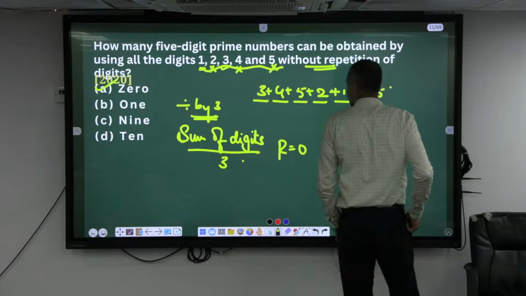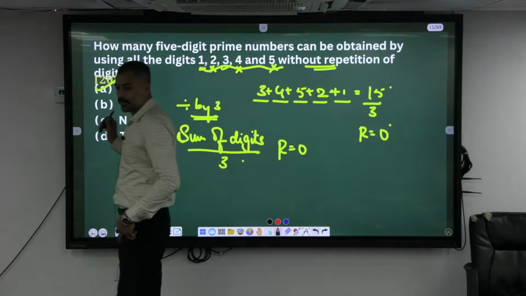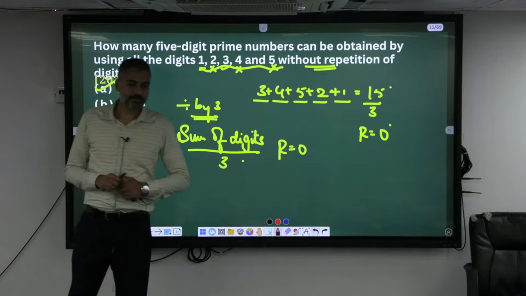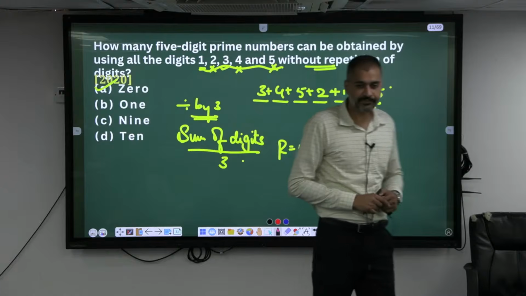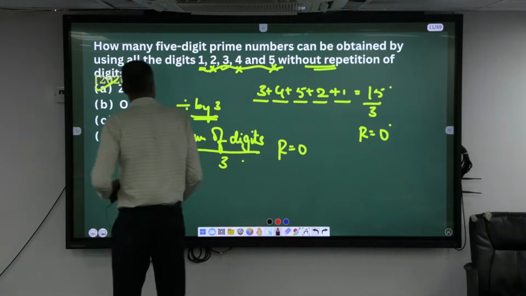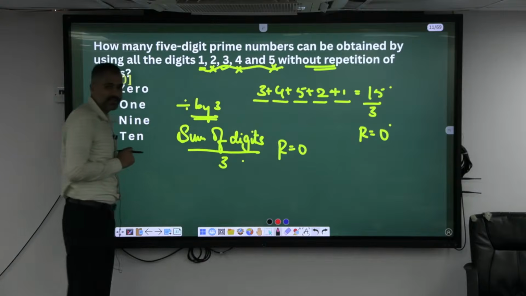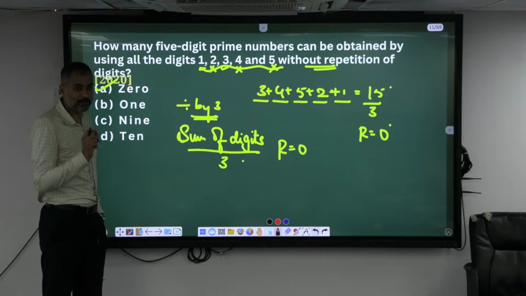Basically a number system. Divisibility rule. The sum of the digits in any sequence is always divisible by 3. So how many different numbers are there which are divisible by 3 here? How many different numbers without repetition can be formed which are divisible by 3?